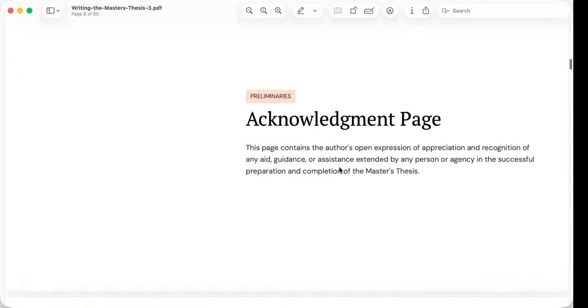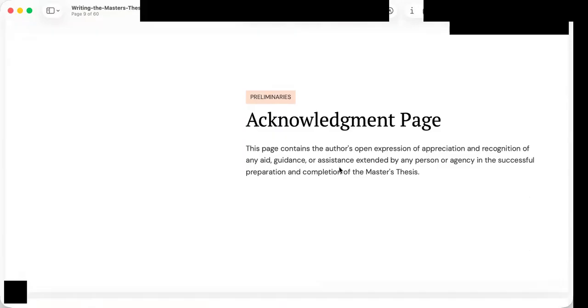Next is the acknowledgement page. This provides the researcher with the opportunity to express gratitude to the individuals and organizations that contributed to the successful completion of the study.